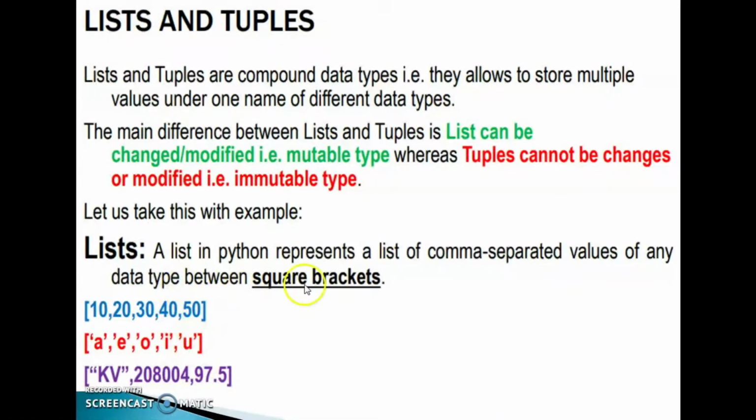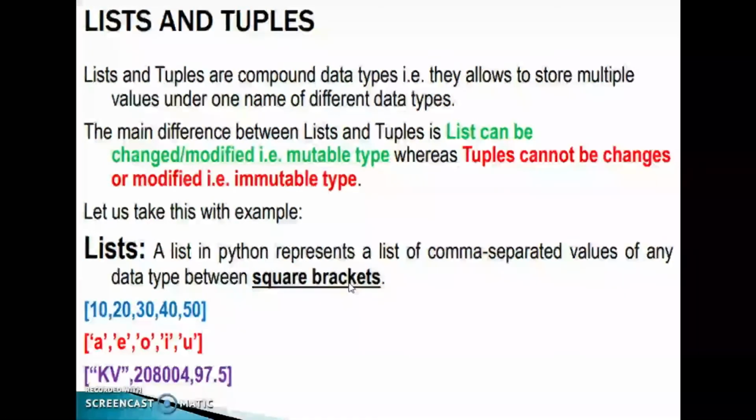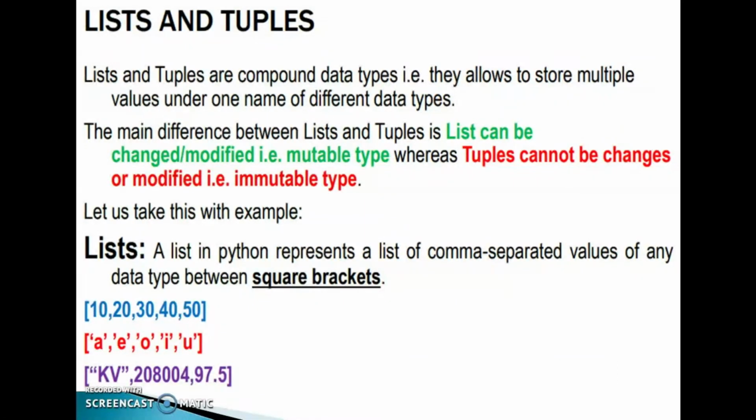List. A list in Python represents a list of comma separated values of any data type between square brackets. We can identify a list by the square brackets. Inside the square brackets, we can specify different types of values separated by commas. Consider this list: within the square brackets, I specified 10, 20, 30, 40, 50. That's a list.